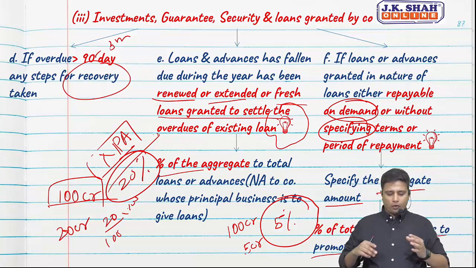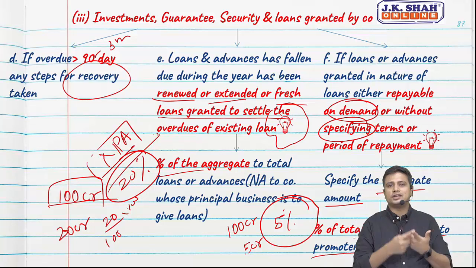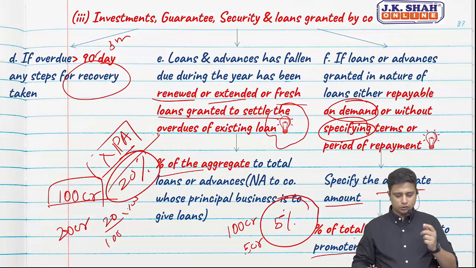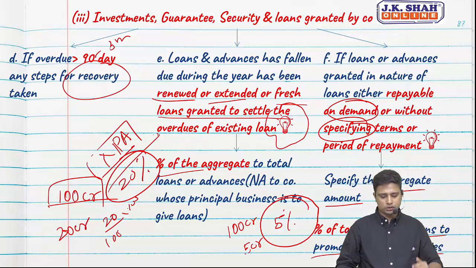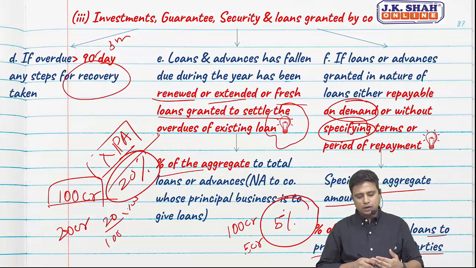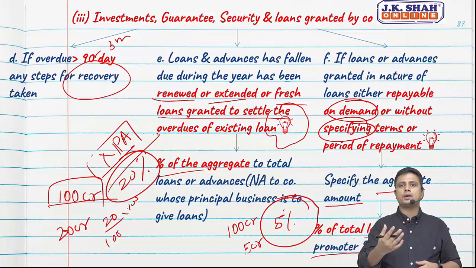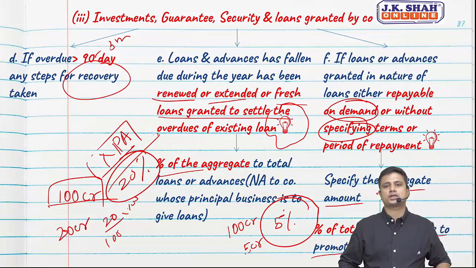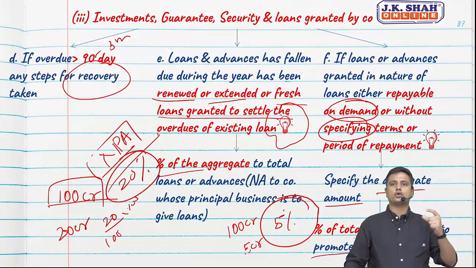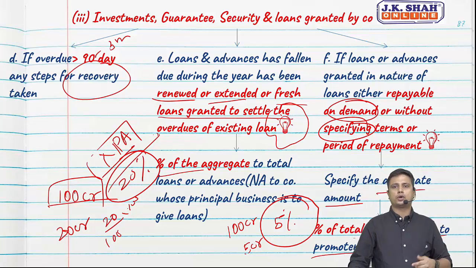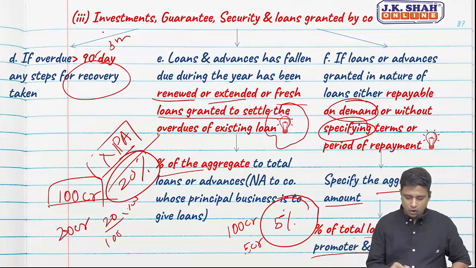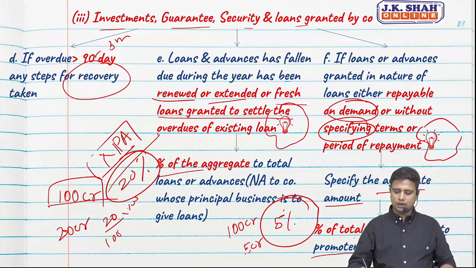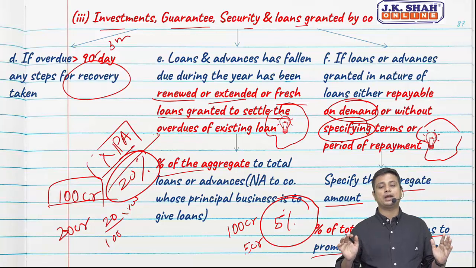Fifth, if the loans have fallen due during the year, but we have either renewed or extended them, or we have granted fresh loans, then we need to disclose the percentage of the aggregate to the loans or advances. Lastly, if the loans are granted as repayable on demand, or the specified terms or period is not mentioned, we need to specify the amount of such loans, and also the percentage of total loans granted to the promoters and the related parties. So this was all about investments, guarantee, security and loans granted by the company. Everywhere you see a bulb is a new provision as per CARO 2020.